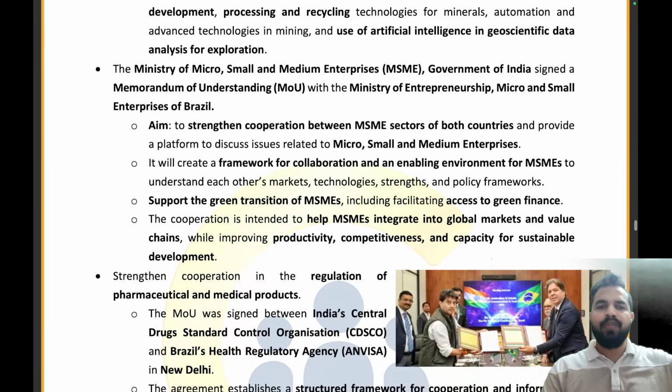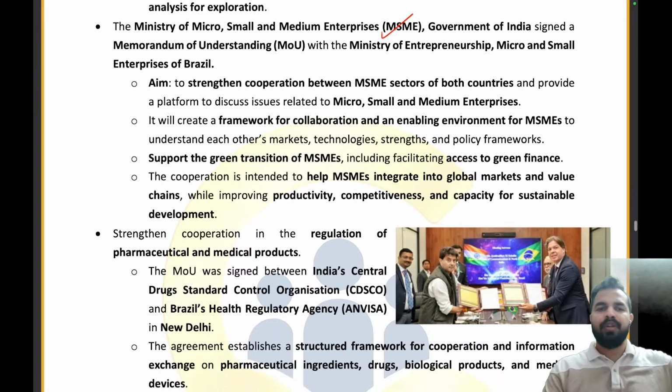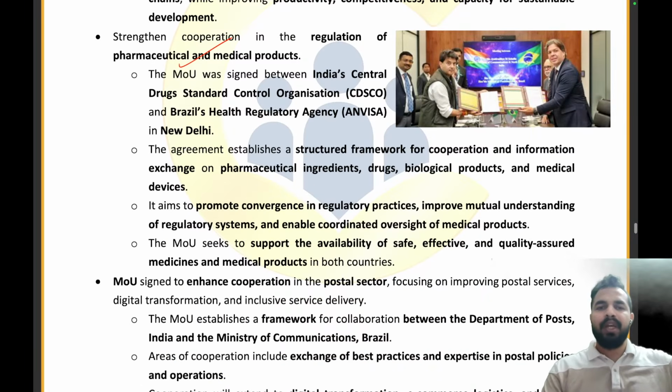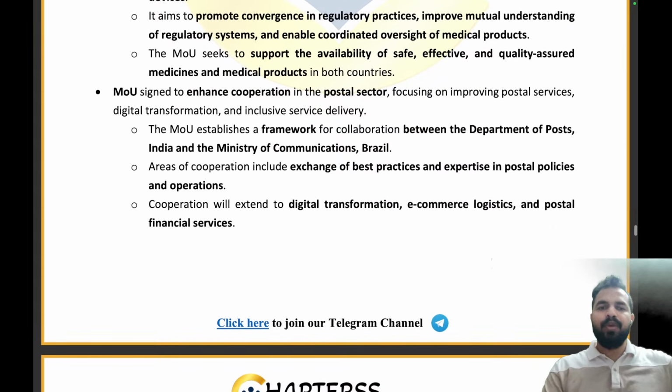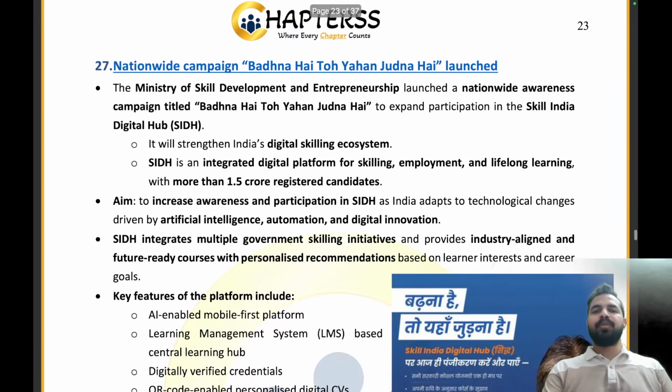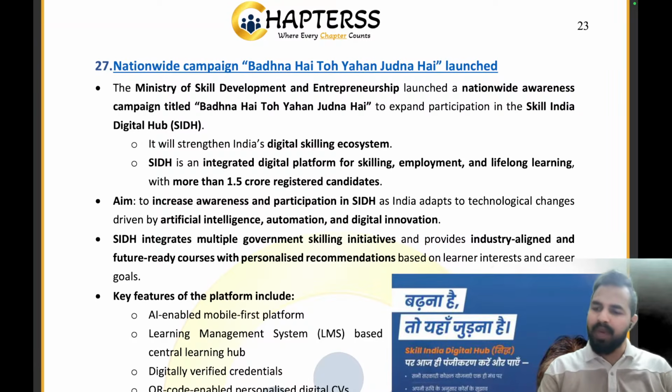We have signed an MOU for MSME infrastructure. We have signed an MOU on regulation of pharmaceutical and medical products. India's Central Drugs Standard Control Organisation and Brazil's National Health Regulatory Agency have also signed an MOU in New Delhi. Then we have signed an MOU to enhance cooperation in the postal sector as well. So in different areas, like the postal sector, MSME infrastructure and the steel supply chain, these are the different MOUs that have been signed between India and Brazil.